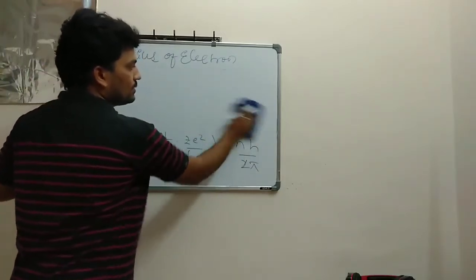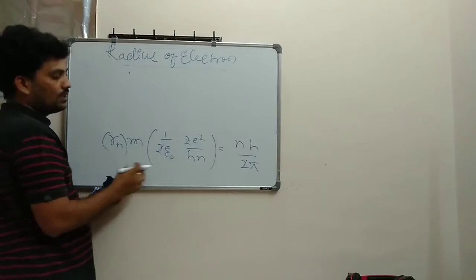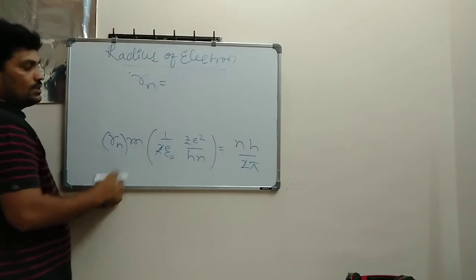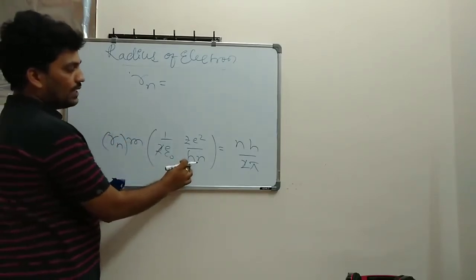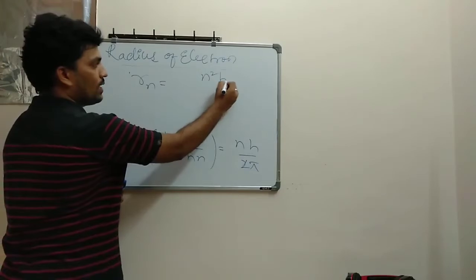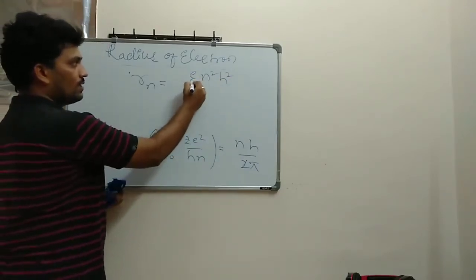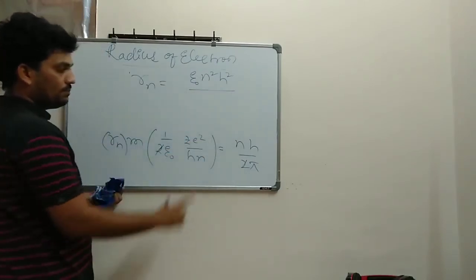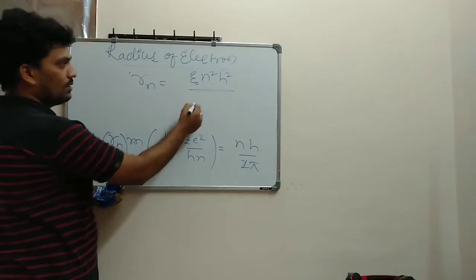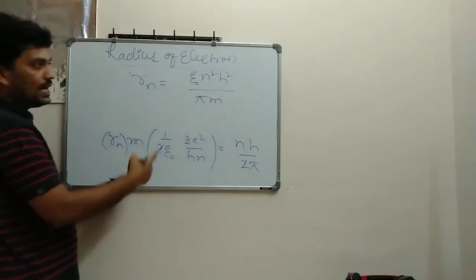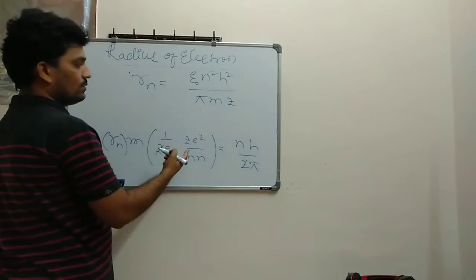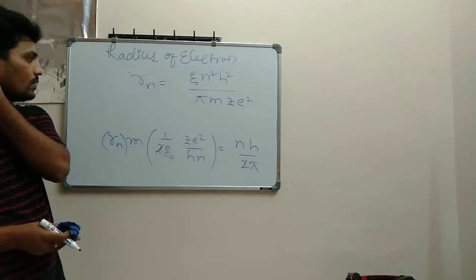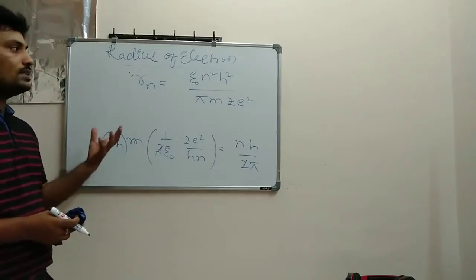So simple here. Things are left from this equation. You see, 2 and 2 get cancelled. Rn is equal to, what can I write here? This side: n square, h square, again epsilon naught will be there. Next, divided by pi, m goes downside, so pi into m is left and Z e square is left. So Z e square. So this is the radius of any electron.